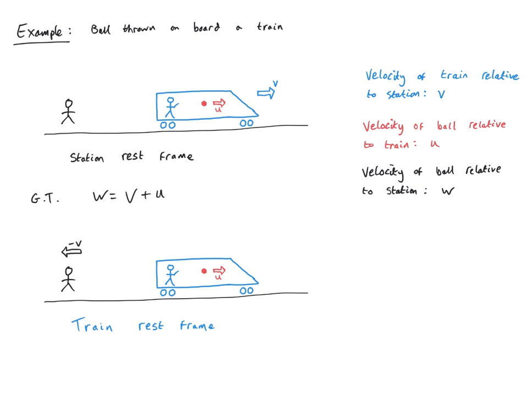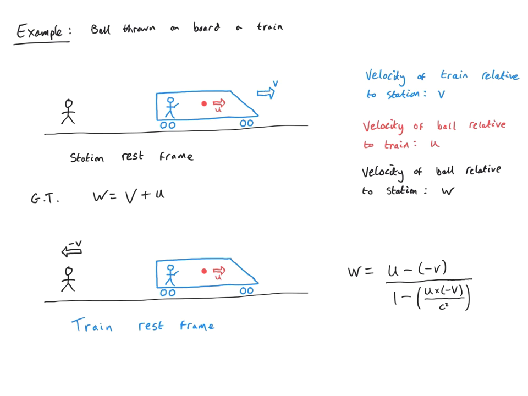That gives us the following. We see that w, the speed of the ball as measured in now the moving frame, which is the station frame, is the speed of the ball in the rest frame, meaning the train frame, minus the relative velocity, but the relative velocity is now minus v. And that's all divided by 1 minus u times minus v over c squared.